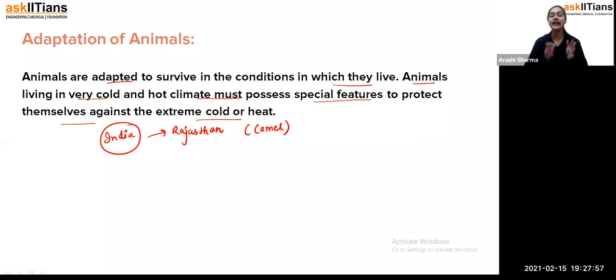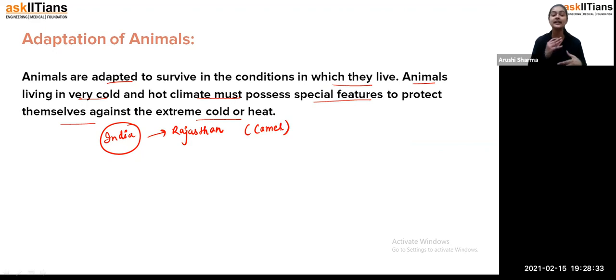So that's how, students, animals, or if we talk about human beings also, we are adapted to the conditions where we are living. It's just that we human beings have a variety of clothes, so we can change our clothes according to the conditions. For example, right now, today I am living in a place which is colder in nature, so I can protect my body by wearing woolen clothes, my sweaters, my coats, my blazers. But if I go to some place which is hotter, I can start wearing very lightweight clothes like cotton shirts, t-shirts, and something like that.